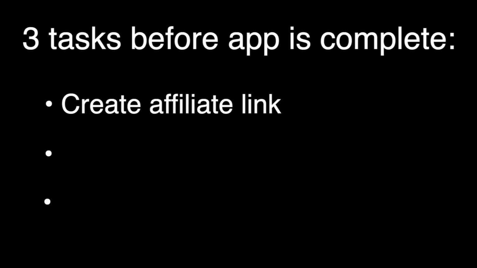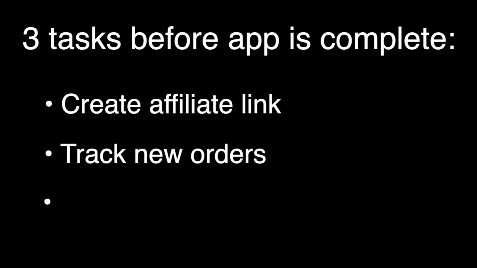I did some brainstorming, and I think there are 3 main things I need to get the app working. I need to be able to create an affiliate link and know if someone has clicked it. I need to be able to track when someone has placed an order, and I need a dashboard so users can interact with the data. I already know how to make a dashboard, so I'm going to leave that for now, but I do need to figure out how to know when someone has clicked an affiliate link and how to track when someone makes a purchase. So I'm going to break them down into steps until I can figure it out.